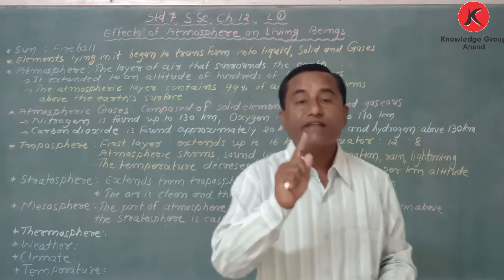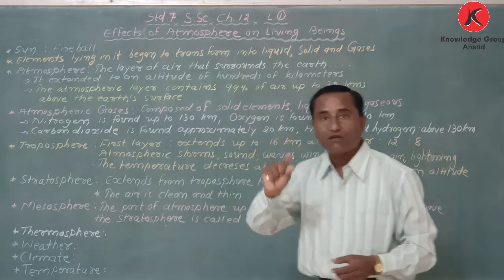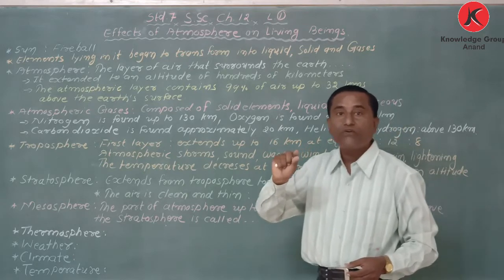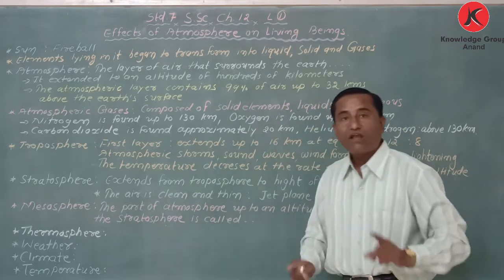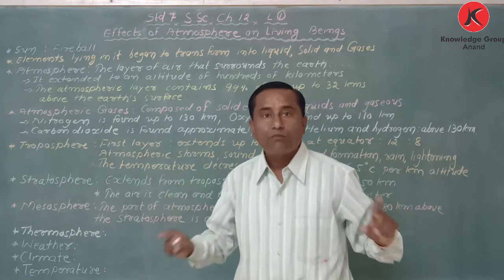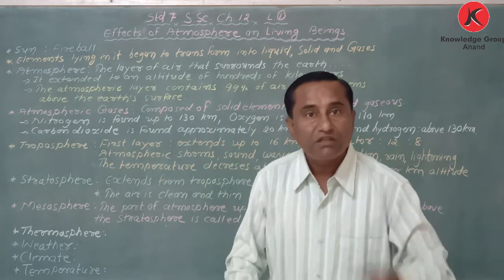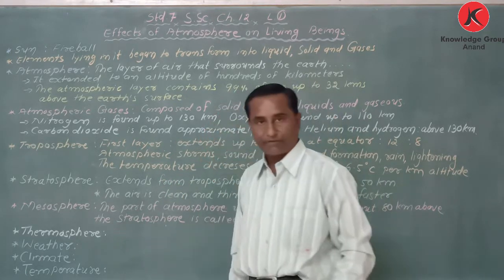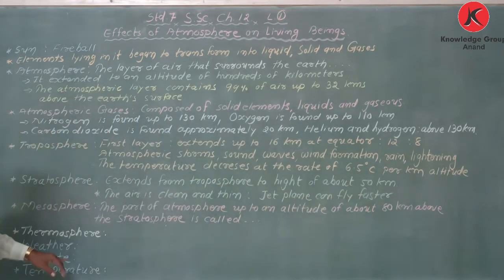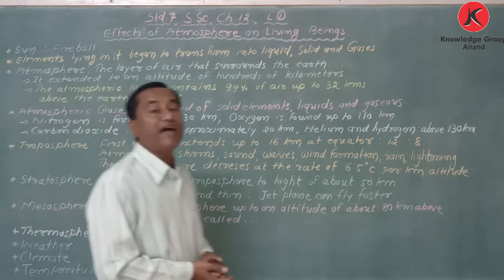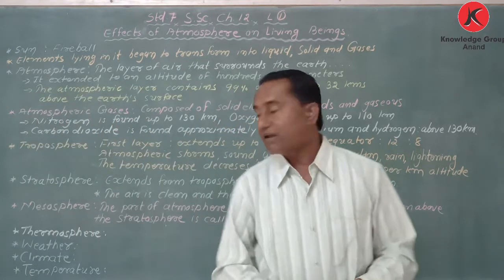It is the temporary, short-period average condition of humidity and temperature. For a long time, more than 35 years, it is called climate.